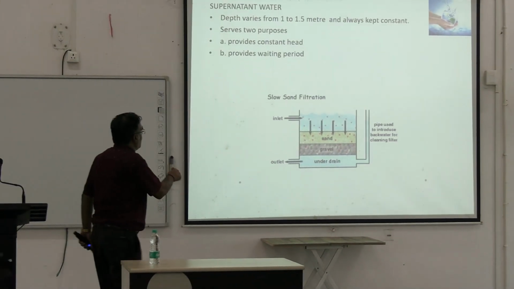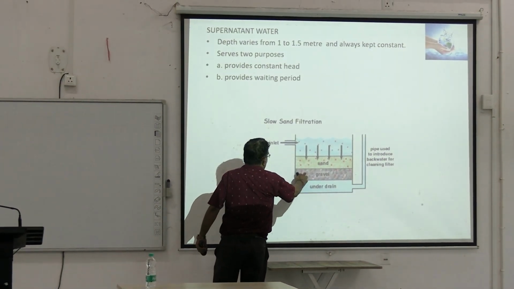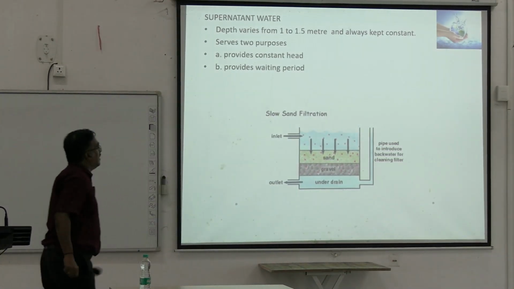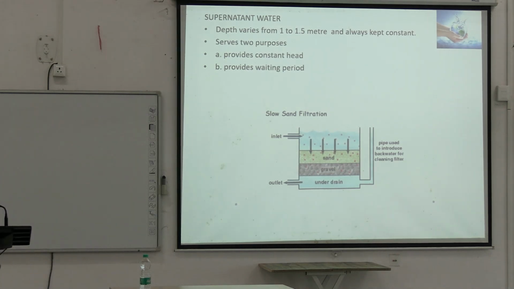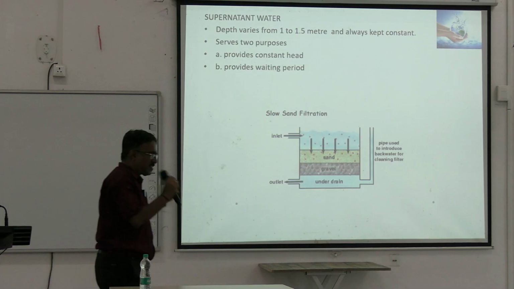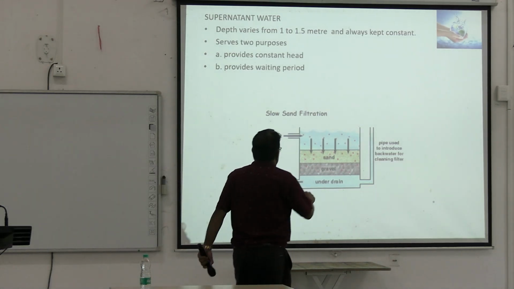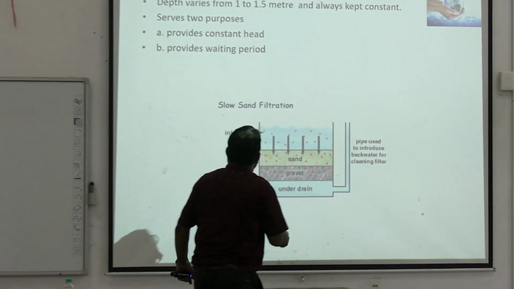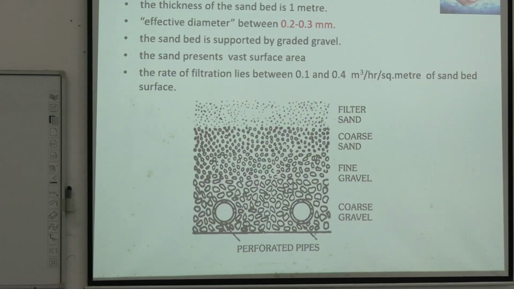And this is the slow sand filter, the same thing. You have an inlet, you have an outlet, you have a drain, and a pipe is used for cleaning the filter. So, depth is between 1 to 1.5 meters and always kept constant. You always have constant head. Head means continuous water is there and provides a slight waiting period. That is, there is always some water over here, so the water does not go out straight away. Okay. So, that is what slow sand filtration is all about.